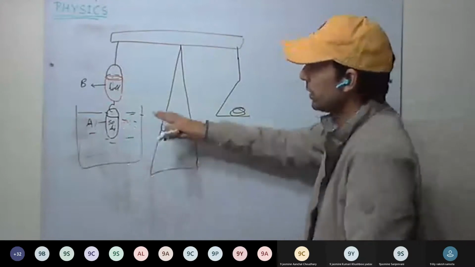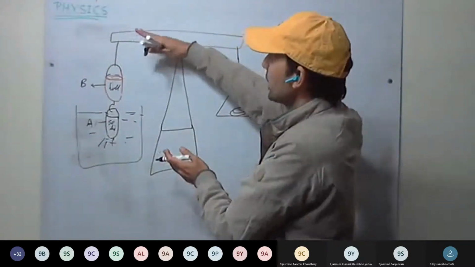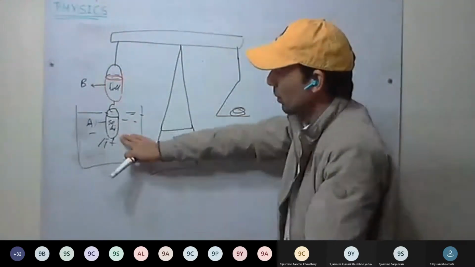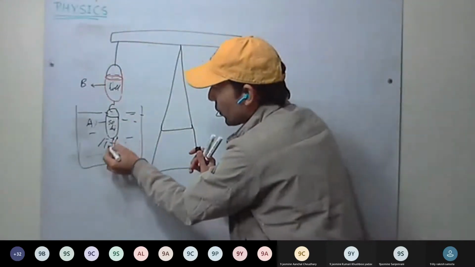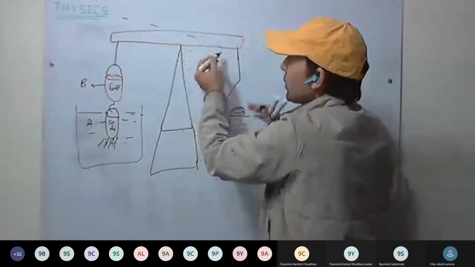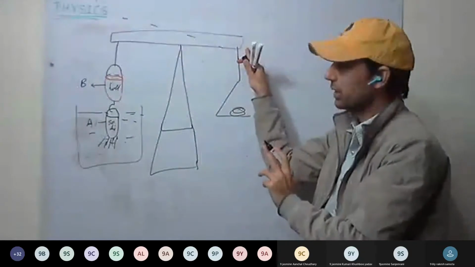So what happens? It applies upthrust, there is some loss in weight because some upward force is applied by the liquid, so it will tilt.